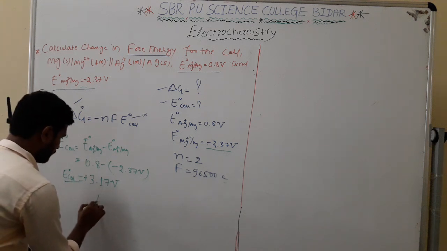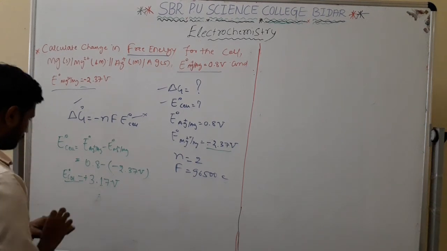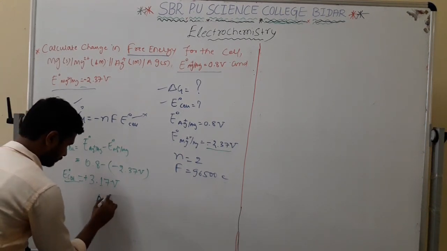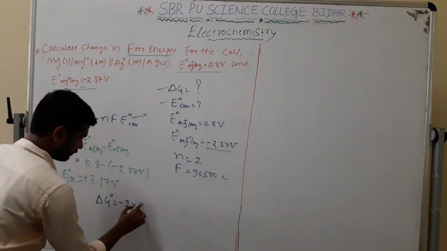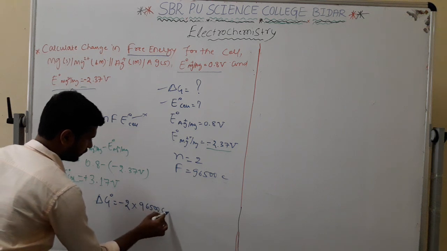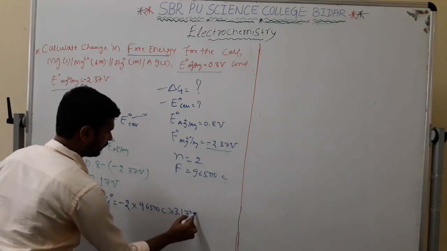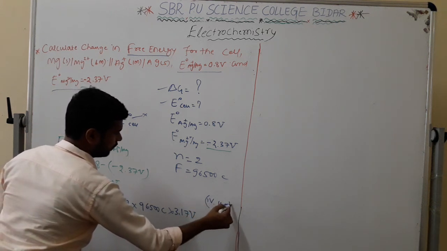So here delta G naught is equal to minus n, which is 2, F is 96,500 coulomb, into E naught cell, 3.17 volt. I told you 1 volt times 1 coulomb becomes 1 joule.